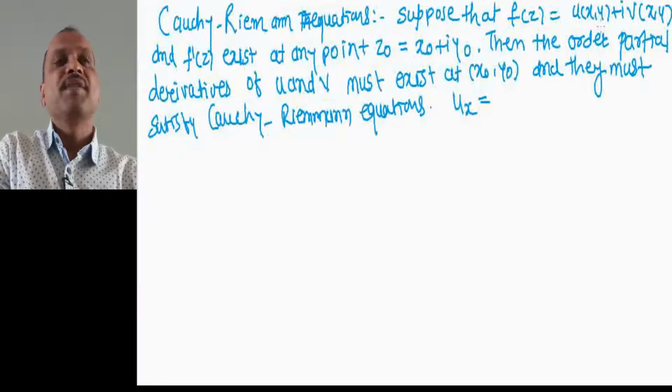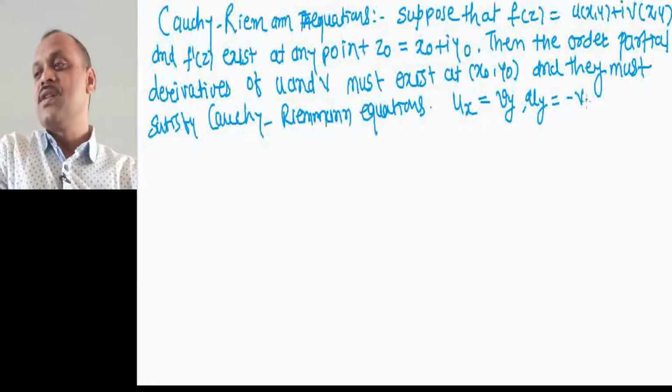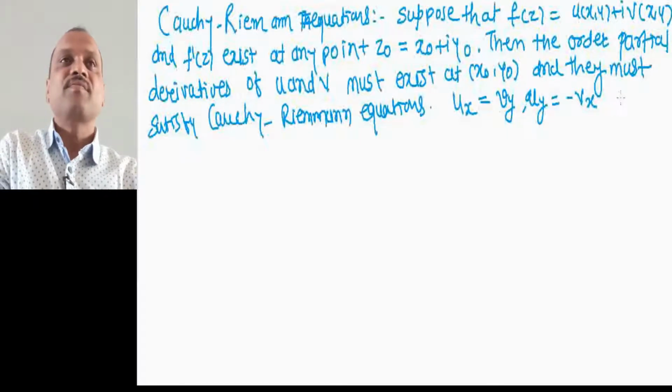So the partial derivative of u with respect to x is equal to vy, the partial derivative of v with respect to y, comma uy, the partial derivative of u with respect to y, equal to minus vx. These are the derivatives.